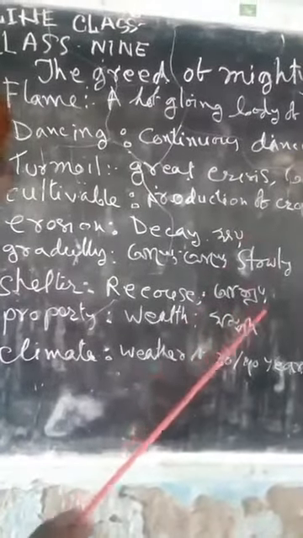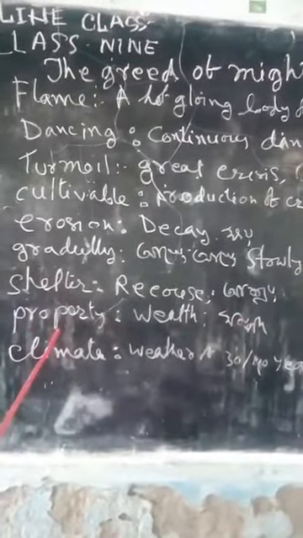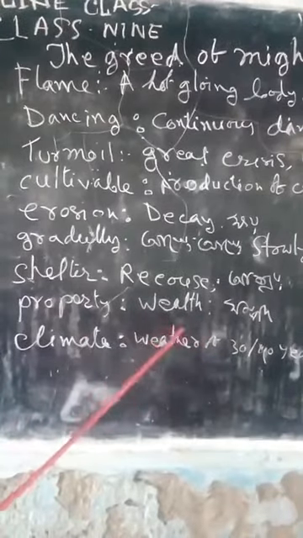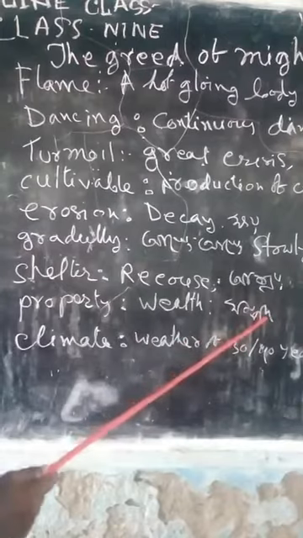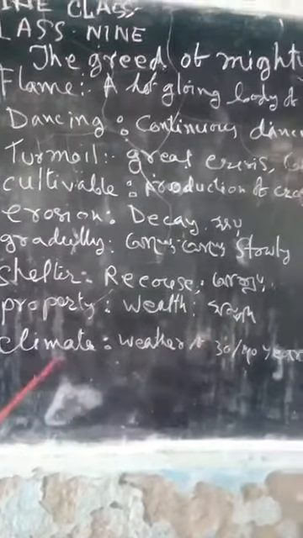Property. Here property means wealth. In Bengali, sampad. Climate.